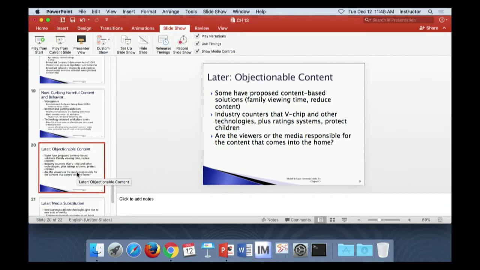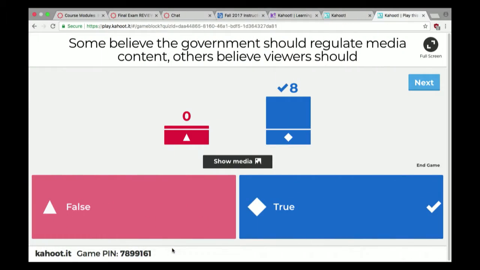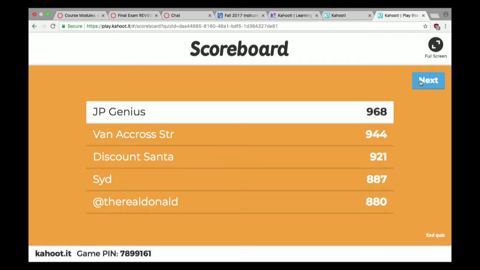Are the viewers or the media responsible for the content that comes into the home? So that's at least an issue which is debated. Some believe the government should regulate media content, others believe viewers should. So that's the idea that some people just say, well, it's up to the parents to control what the kids see, which is easier said than done.